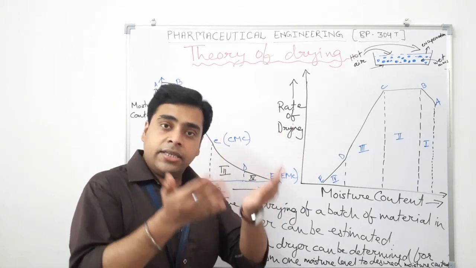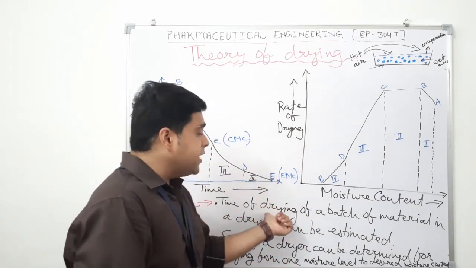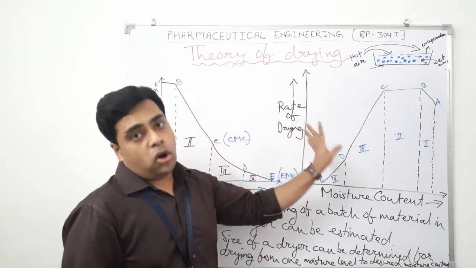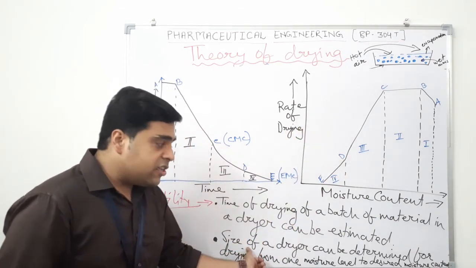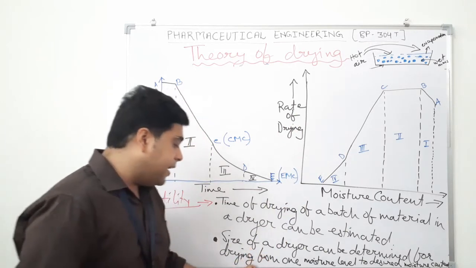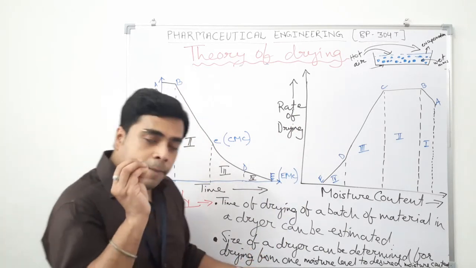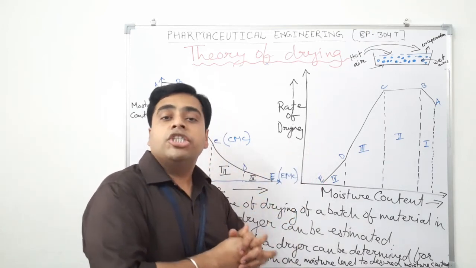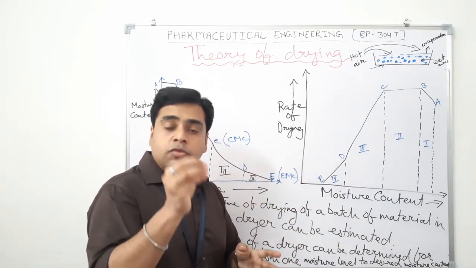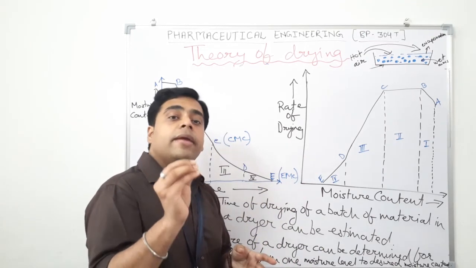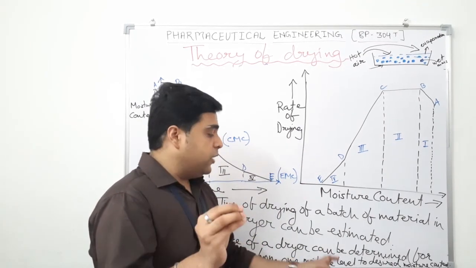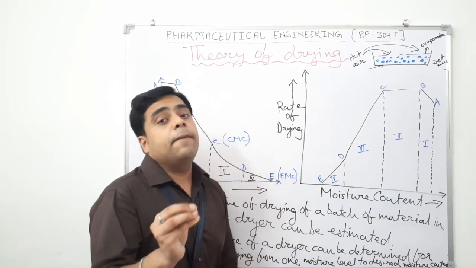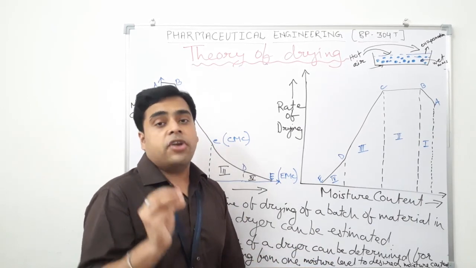So we can get an estimate of the time a batch takes for drying from these different plots. And the size of a dryer can also be determined for a particular batch, from one moisture level to the desired moisture content of the product which we need. That can also be estimated from the drying curve. So these drying curves are very usable, and that completes the theory of the drying process.